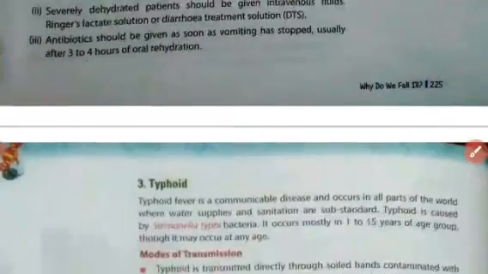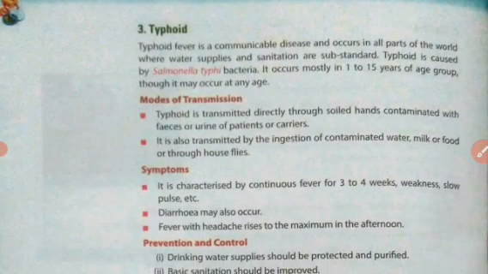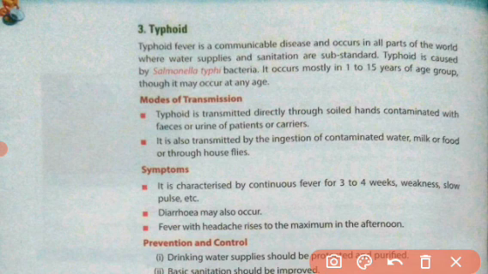Now we will discuss another bacterial disease, very common and very famous, and that is typhoid. Typhoid fever is a communicable disease because it occurs because of bacteria. It is found in all parts of the world where water supplies and sanitation are substandard. Wherever the water supply and sanitation are in poor condition, this disease is very common in those areas.